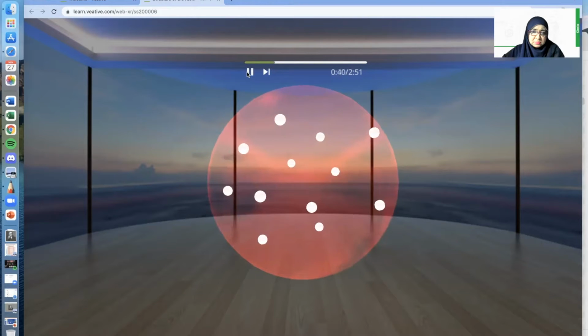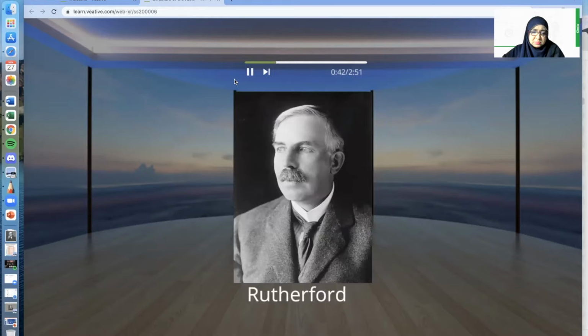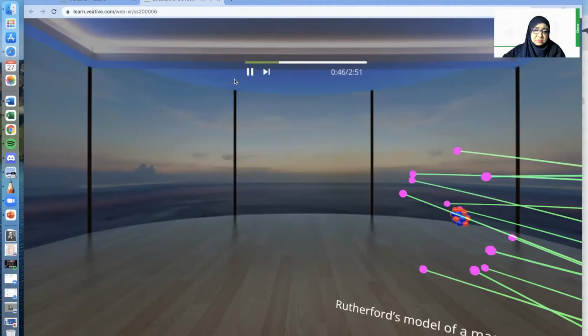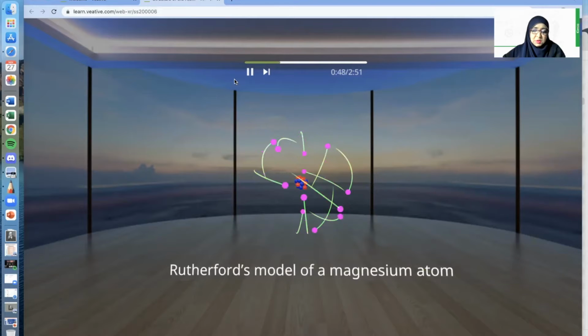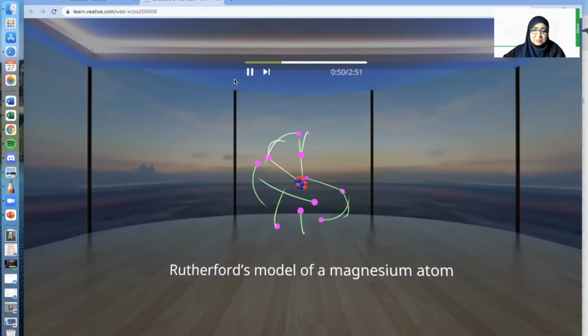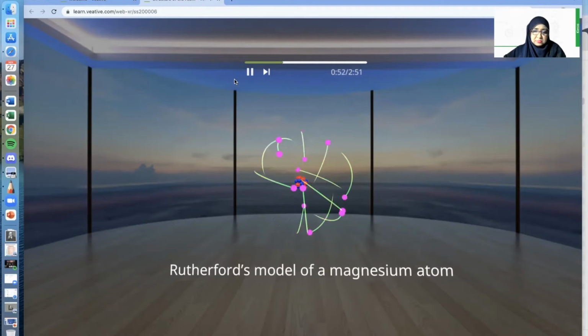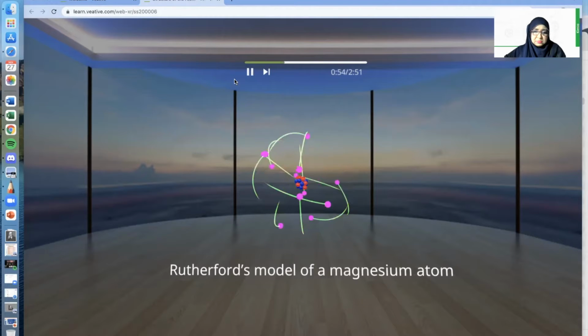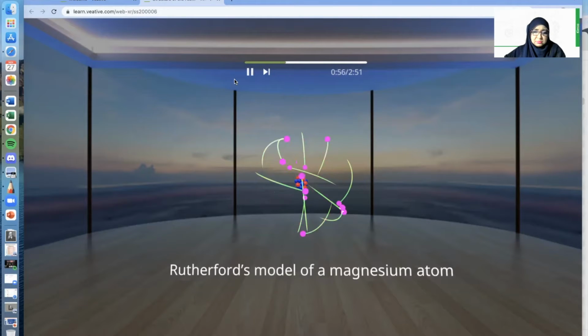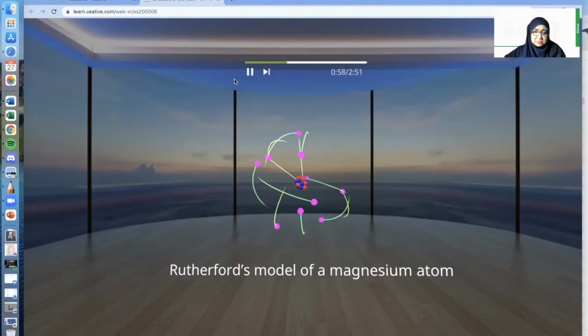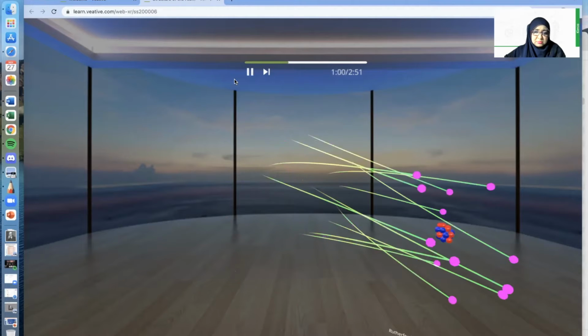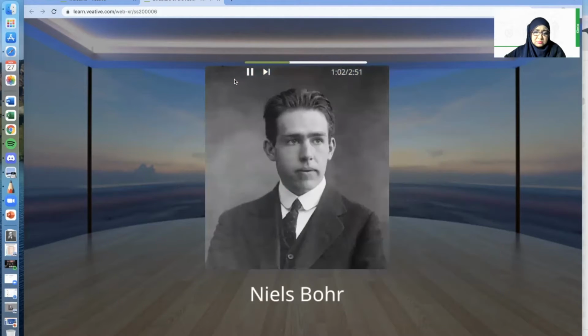In 1911, on the basis of the alpha particle scattering experiment, Rutherford proposed a nuclear model of the atom. According to this model, an atom consists of a small, dense, positively charged nucleus located at the center of the atom, while negatively charged electrons revolve in empty space around the nucleus. In 1913, Niels Bohr described a new arrangement of electrons in an atom to explain its stability.